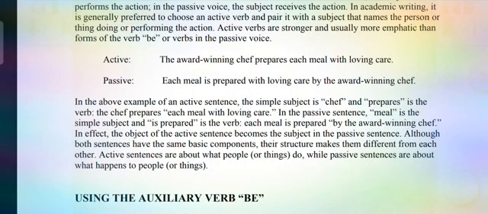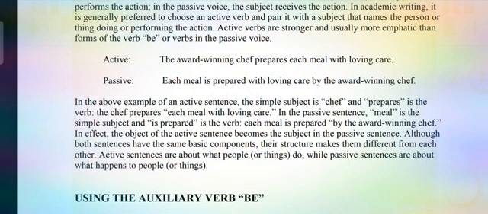Most of the time we are confused about the object, and we try to change every sentence into passive voice. This is not acceptable. We have to know whether the object lies in the sentence or not. If the object is not there, we can't change the sentence into passive voice.